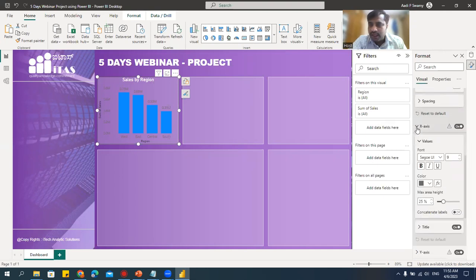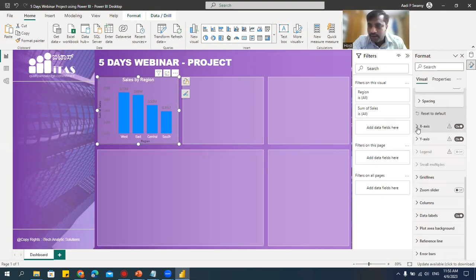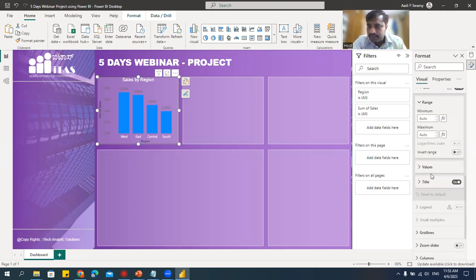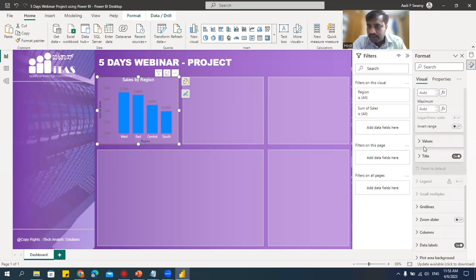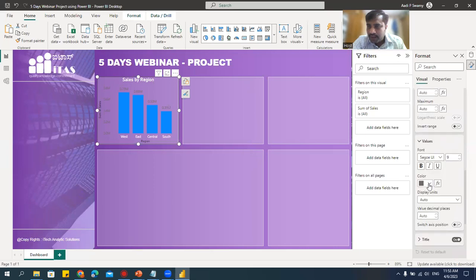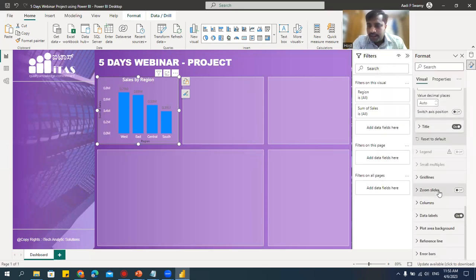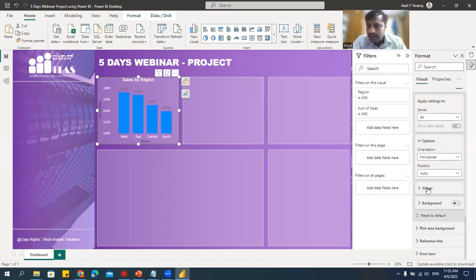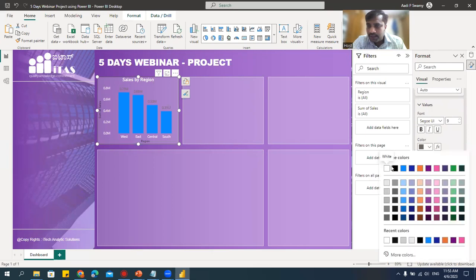And then I'll go to this axis, x-axis. Here, the color is gray. Let me make it white color so that it is visible. See? Yeah. Same thing let's do for y-axis as well. Values. Color, I'll change this to white color. See? Right? Then data labels. Also, let's change the colors. I'll go to this values. I'll make it white color.